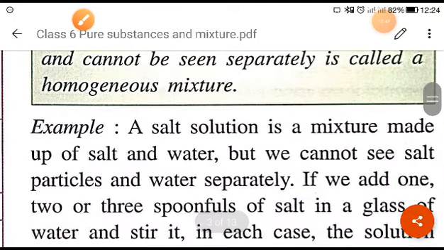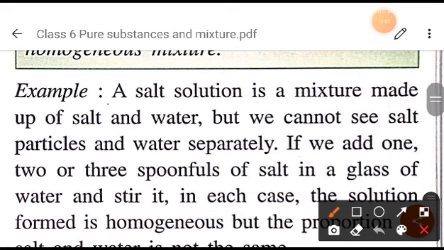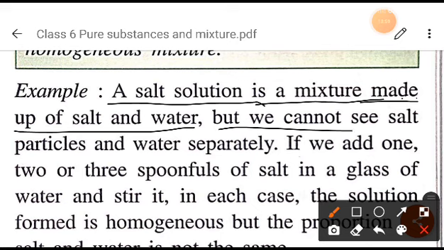It's the same example. One example is given here, the example of a salt solution. A salt solution is what? It is a mixture made up of salt and water, right? But we cannot see the salt particles in water separately. If you mix salt in water, you will not be able to see the salt separately, right?